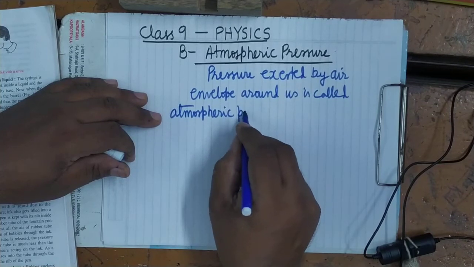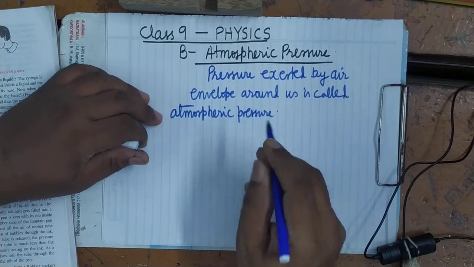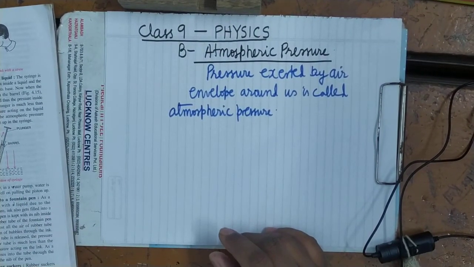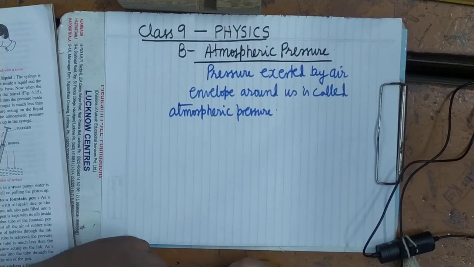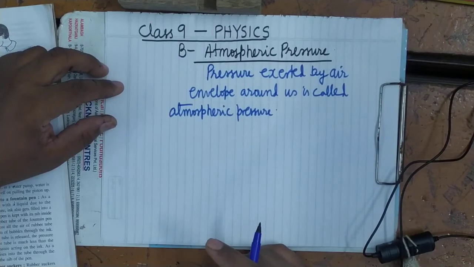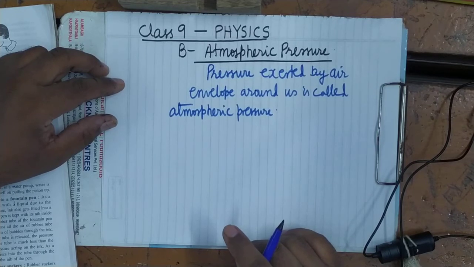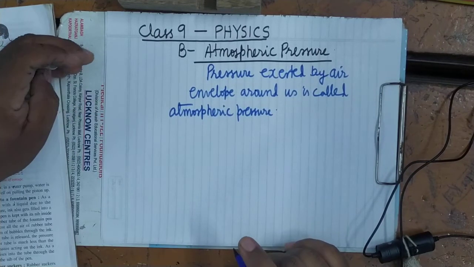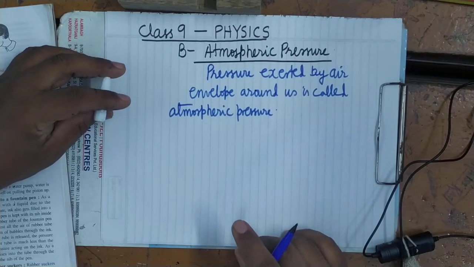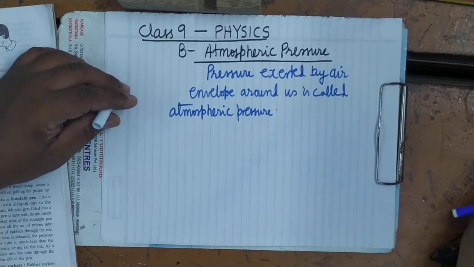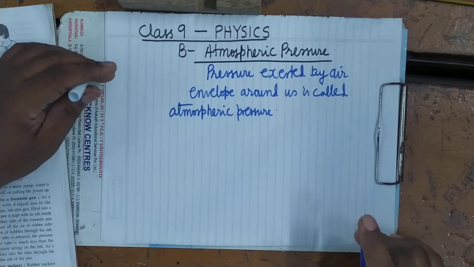It's clear. Now, why do we not experience that air pressure? Why do we not experience the atmospheric pressure? It is because of the dissolved oxygen in our blood. In our blood, oxygen is dissolved, and that oxygen exerts pressure from inside the veins in the outward direction, which we also call the blood pressure. That pressure balances the atmospheric pressure.